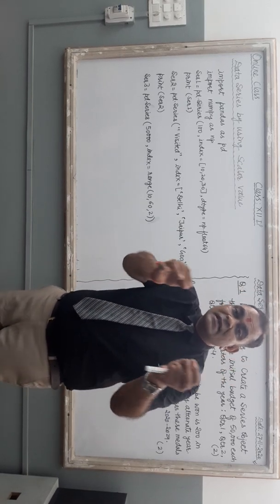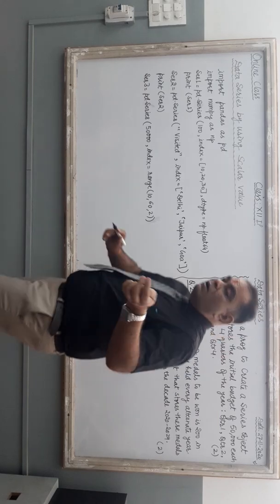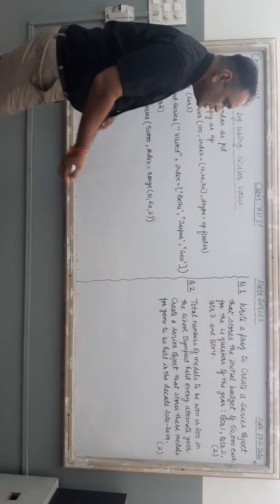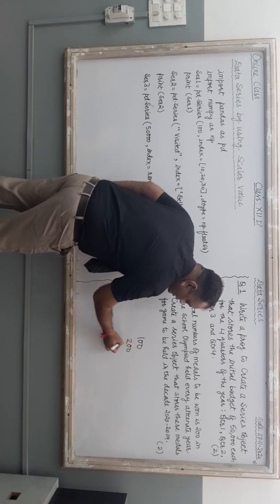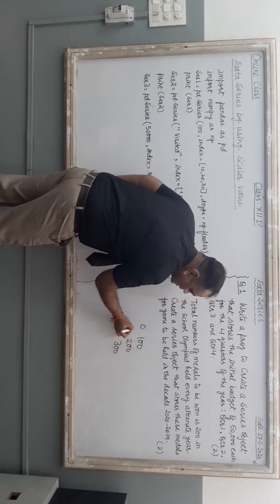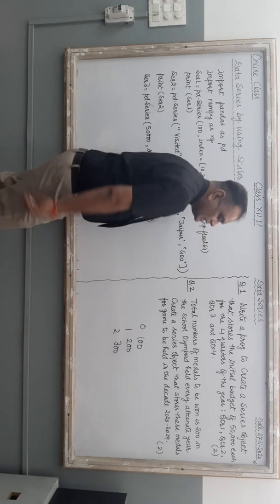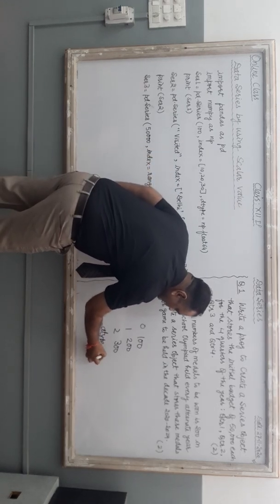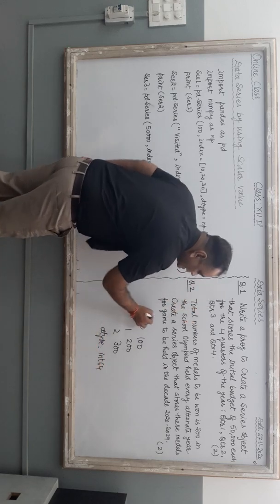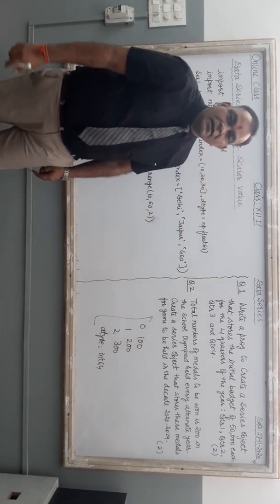Now just keep in mind, for revision purposes, what is a series? Suppose you see 100, 200, 300, and here 0, 1, 2. See this arrangement. At the last we type int64. It is the series object. Clear?